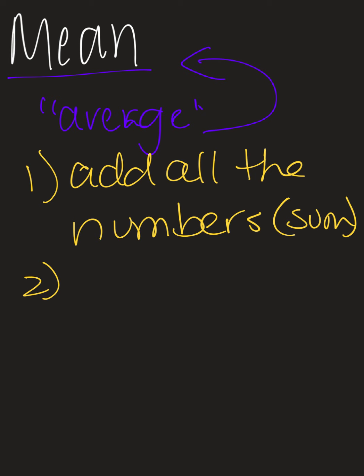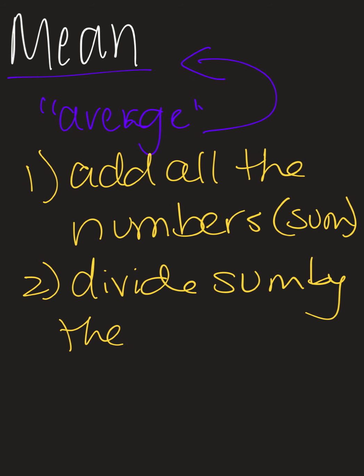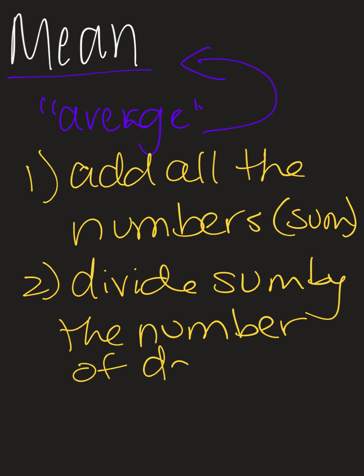After I find the sum, then I divide that sum by the number of data points. So if I add 5 points, I will divide by 5. If I add 17 points, I'll divide by 17. If I add 2 points together, I'll divide by 2. So this is the average when I find the sum of all of the data points and then divide that sum by the number of data points possible.